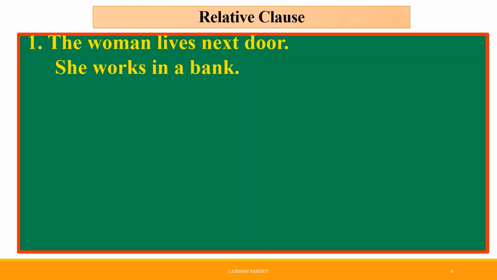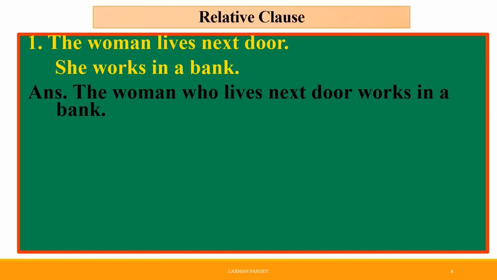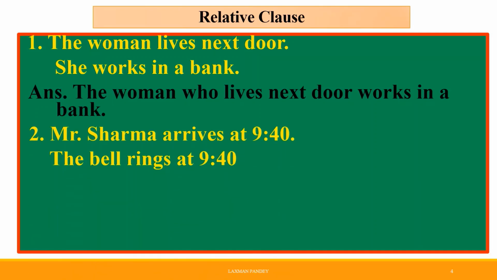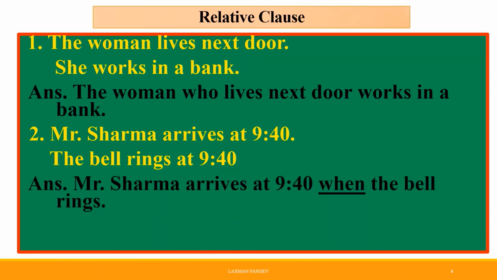For example, the woman lives next door and she works in a bank. Its joined sentence is: the woman who lives next door works in a bank. Similarly, Mr. Sharma arrives at 9:40. The bell rings at 9:40. Its relative clause is: Mr. Sharma arrives at 9:40 when the bell rings.